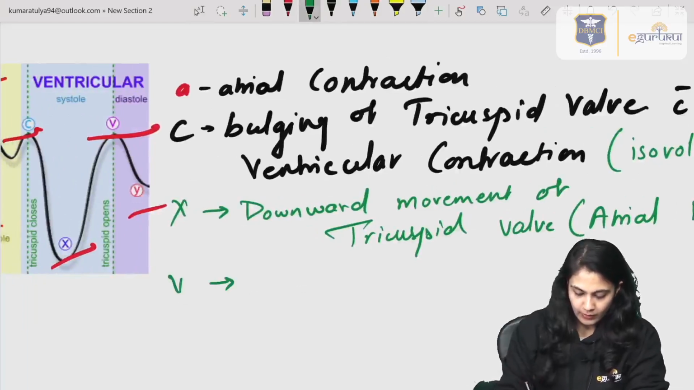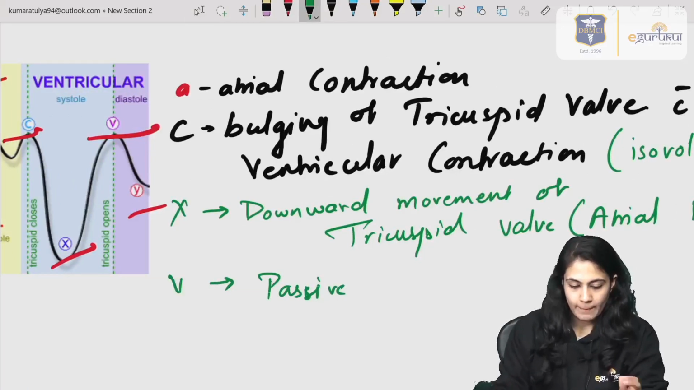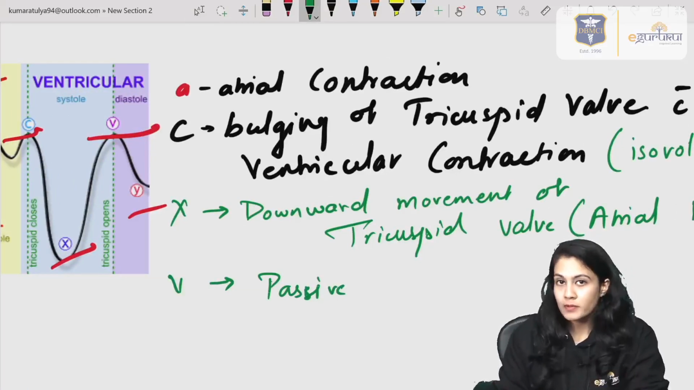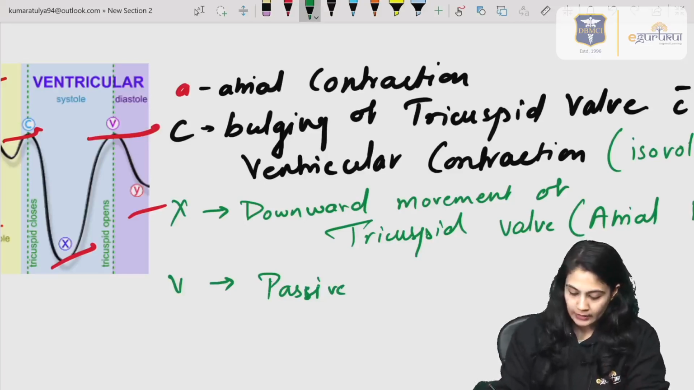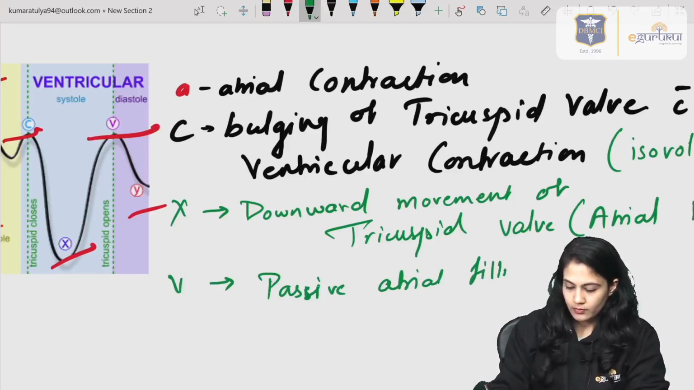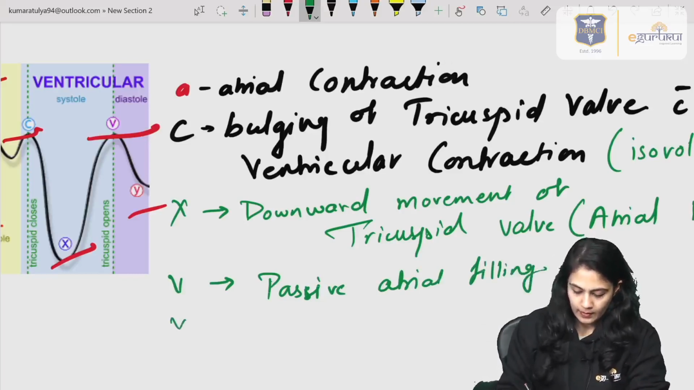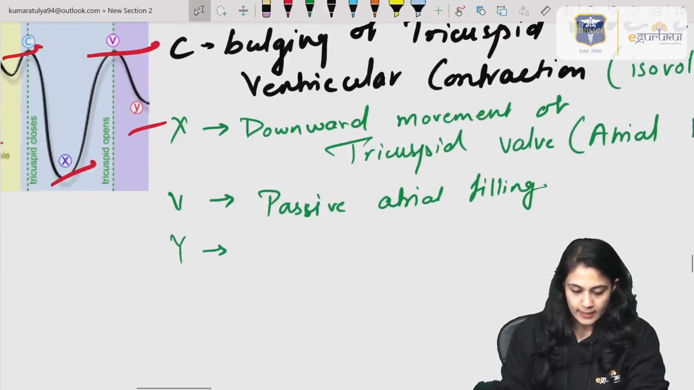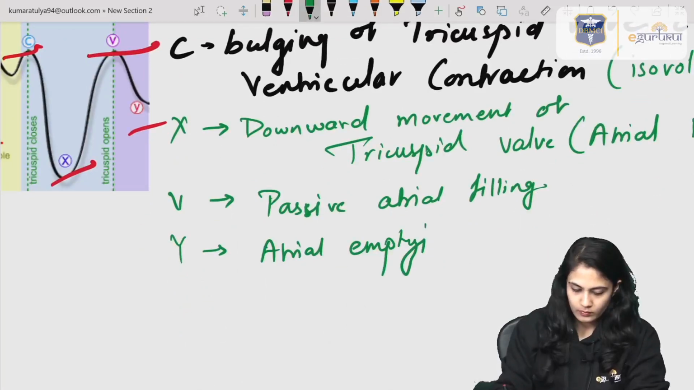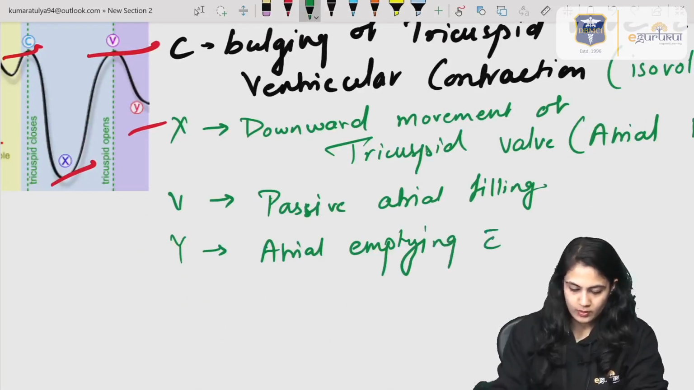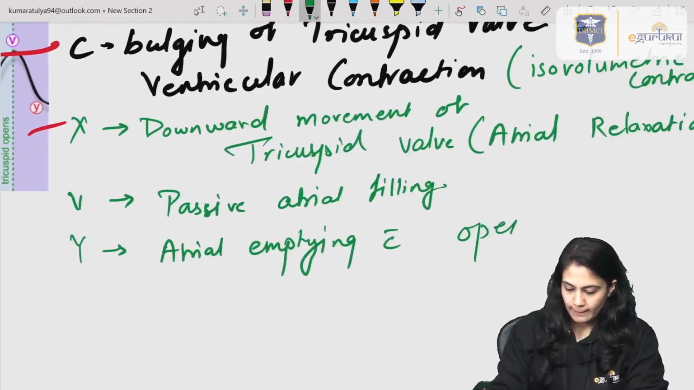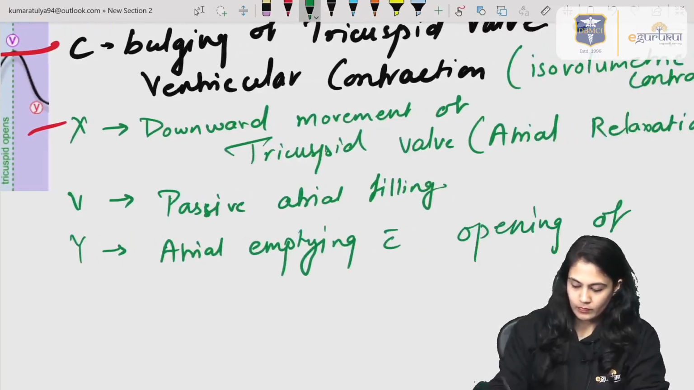Then the V wave is because of passive atrial filling. There are two types of filling, passive and active, right? And the V wave is because of passive atrial filling. Then the Y descent. Coming on to the Y descent, it is because of atrial emptying with opening of the tricuspid valve.